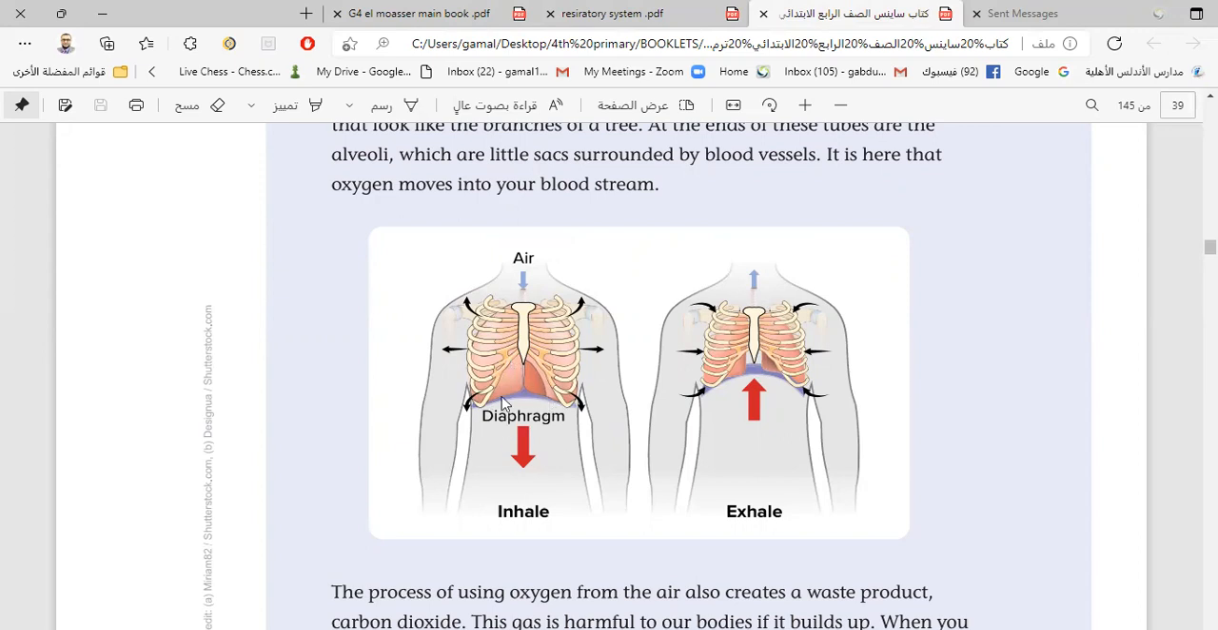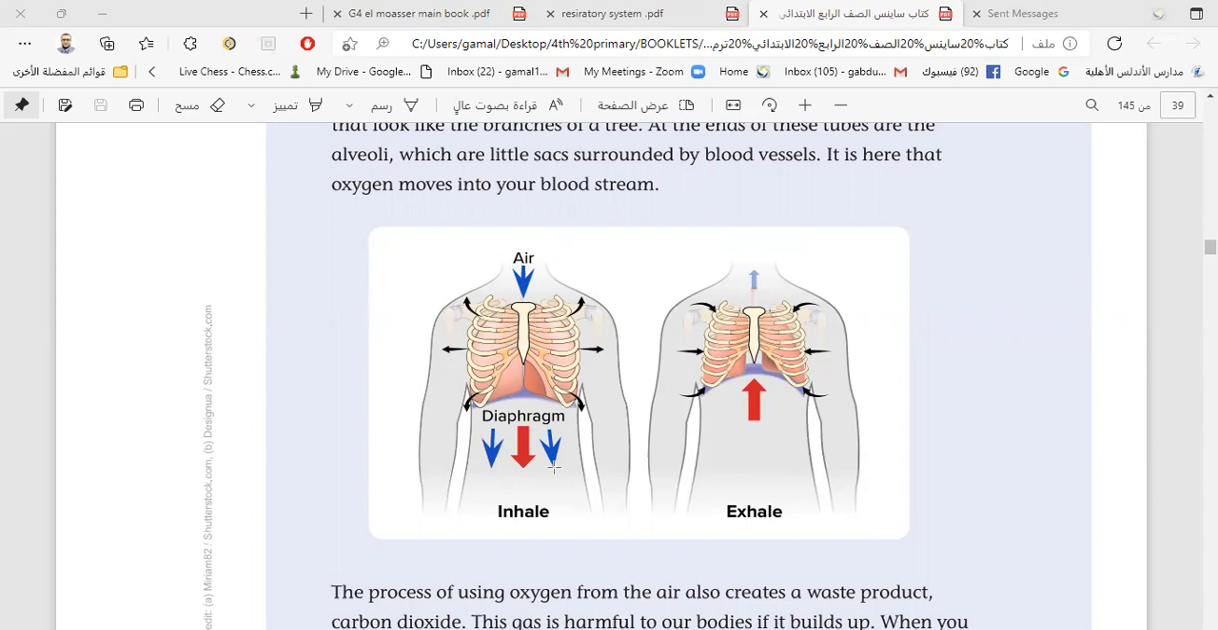As you see here, in the inhalation process the diaphragm muscle moves down. Very good. The diaphragm moves down, so the air can enter the lungs. When the diaphragm moves down, the air enters the lungs, يدخل الهواء إلى الرئتين, and the chest cavity increases in size, becomes enlarged, تجويف الصدر بيزيد في الحجم.